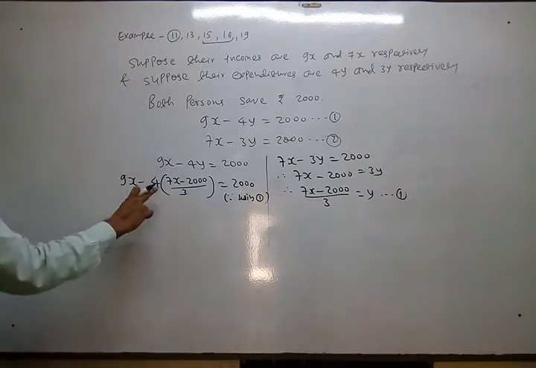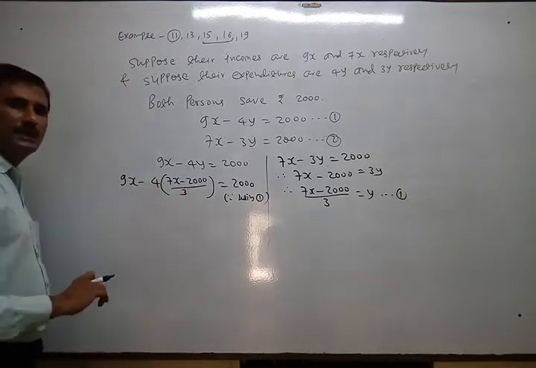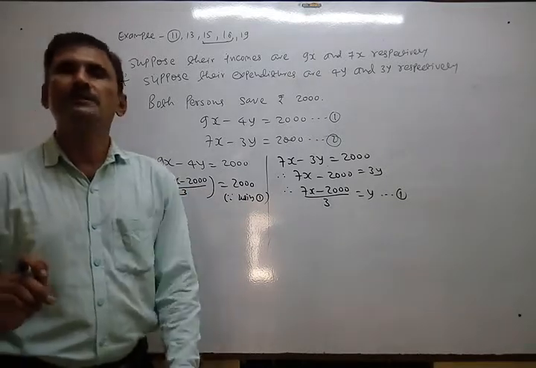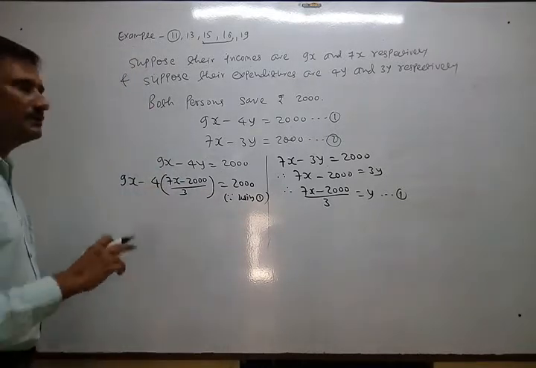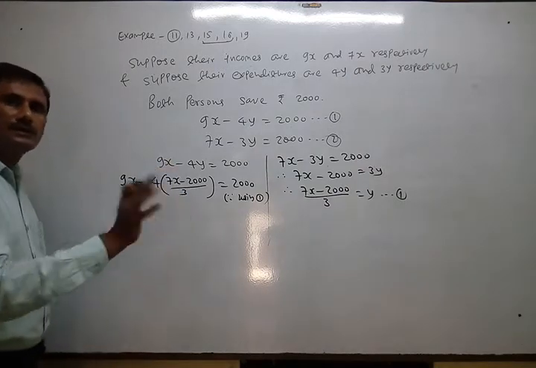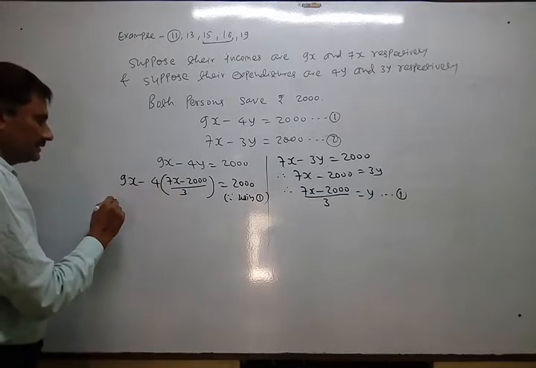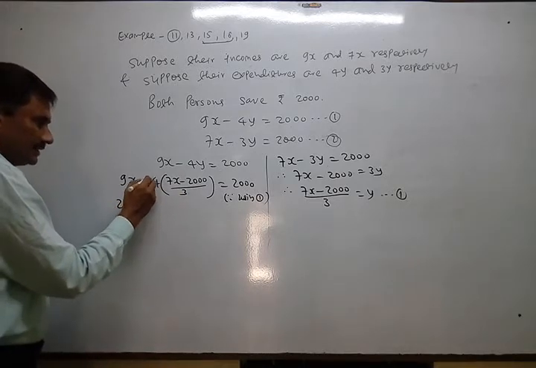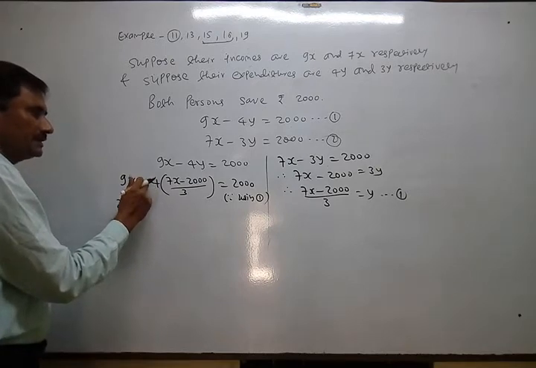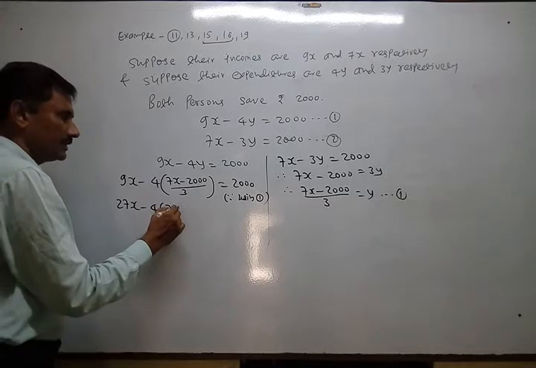Now no cancellation is possible here. So for removing 3 from the denominator, can I multiply the whole equation by 3? Yes. So that the denominator is removed. So what happens here? 27. Here if you multiply by 3, then 3 and 3 will be cancelled out. So whatever is left is only the numerator.